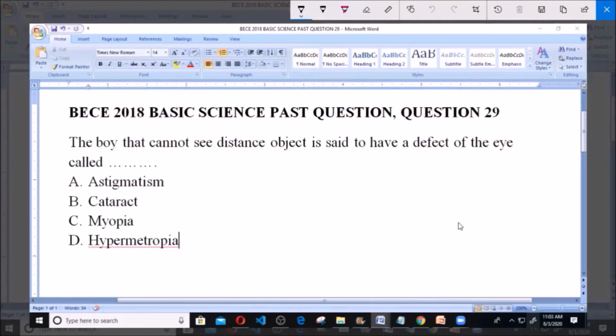Hello, good day and welcome. Today we're going to be looking at BECE 2018 Basic Science past question, question 29. The boy that cannot see distant objects is said to have a defect of the eye called dash. A. Astigmatism, B. Cataract, C. Myopia, and D. Hypermetropia. So a boy that cannot see distant objects, meaning the boy cannot see far, is said to have a defect of the eye called dash.